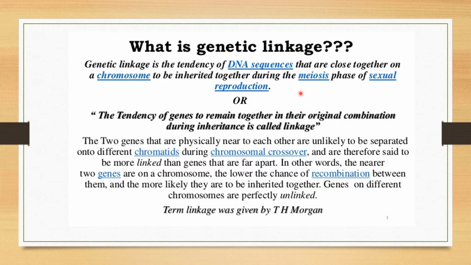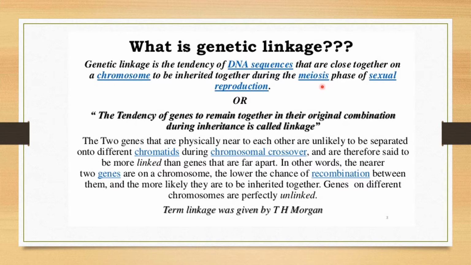Because if you just recall the theory behind meiosis, what happens in meiosis 1? There is a recombination taking place from prophase 1 of meiosis 1. Recombination means after crossing over of the homologous chromosomes, the recombinants are formed which are not identical to the parental type.